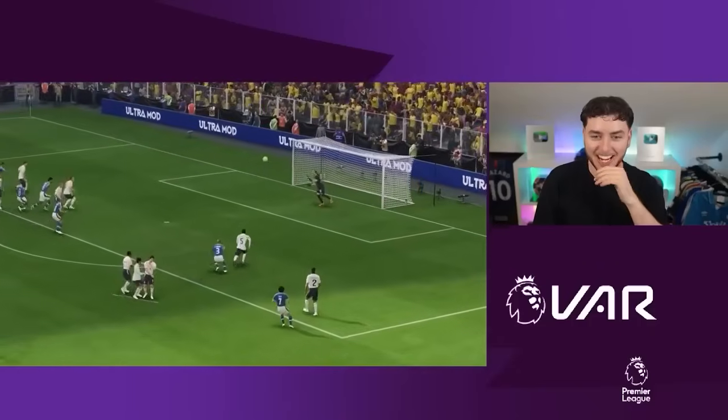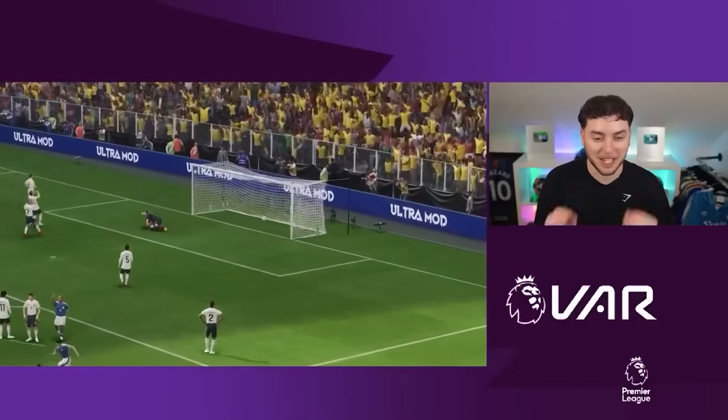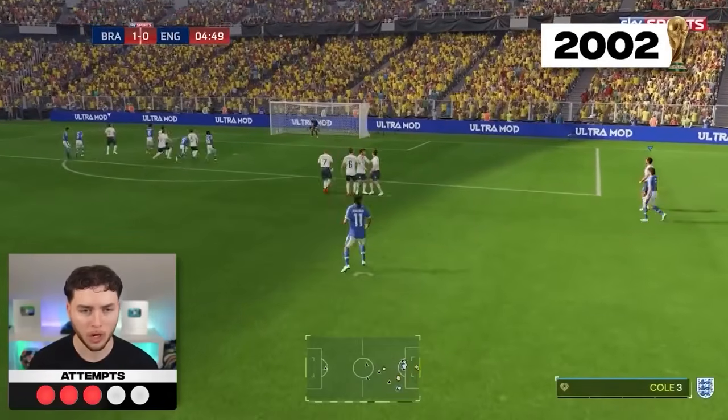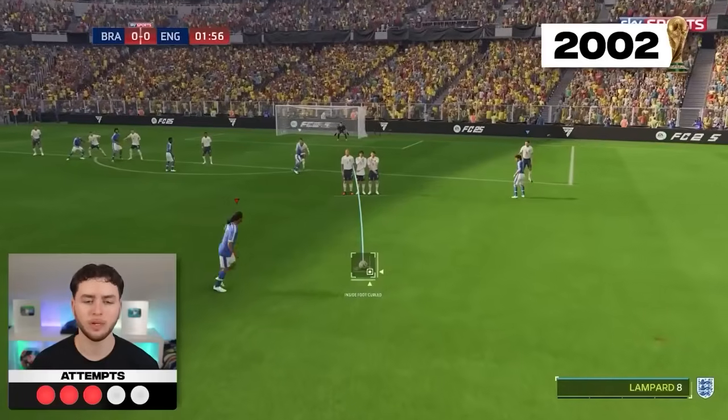I don't know if that's good enough. I don't think we got the height. And after a swift VAR check, everything was perfect apart from the height. So we can't count it. Oh, this might be too powerful. Okay. No, way too powerful.